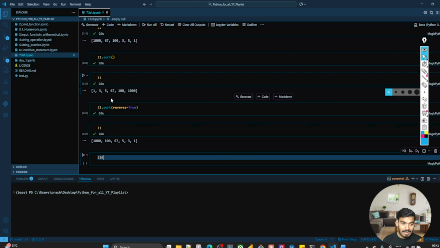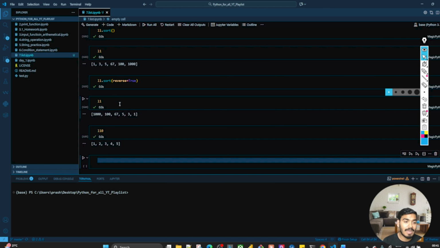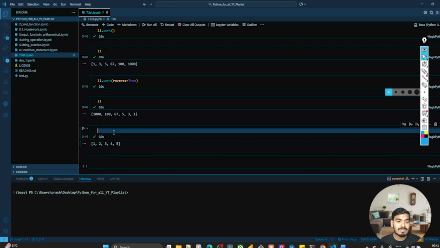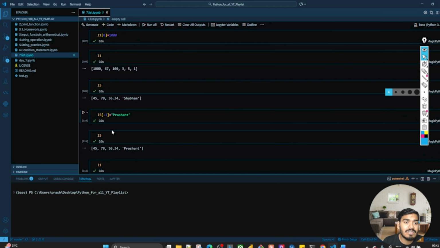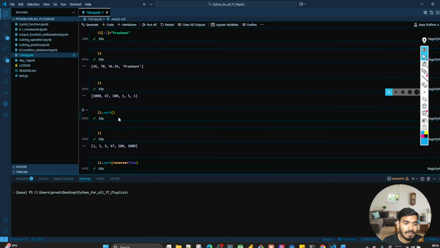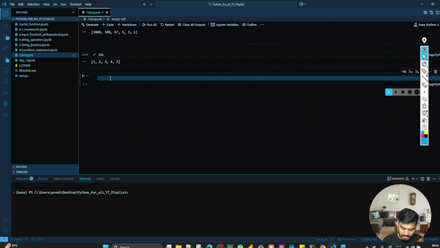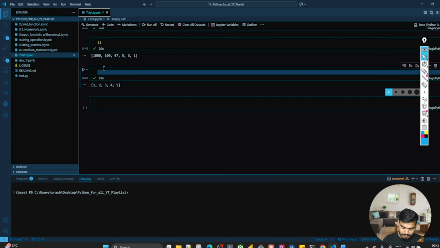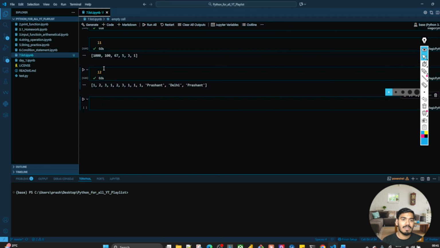Now let's say I have L10. L10 is also numbers. I want to take a list which has both integers and strings. So let's take L2 over here. L2 equal to this. If I want to sort this, will it work? Let's try to do that.